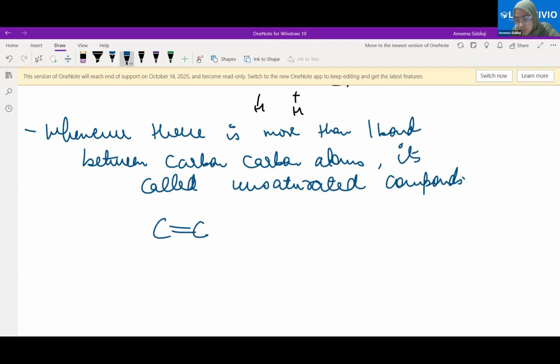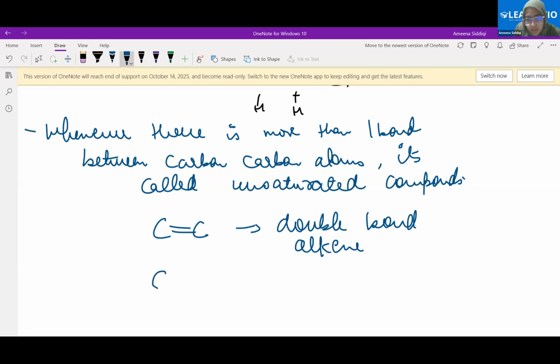Let's see, bachi, if the bond is a double bond. Clearly, we can see there are 2 bonds, right? It's a double bond. It will be called an alkene. What will it be called? Alkene. Okay. If it's a triple bond, see, alkyne.